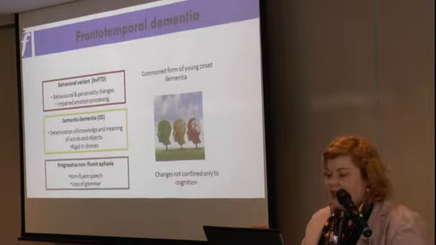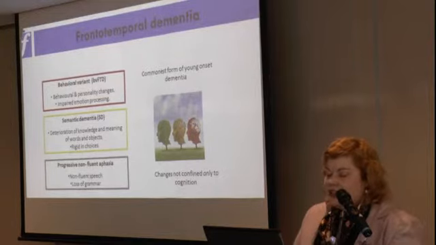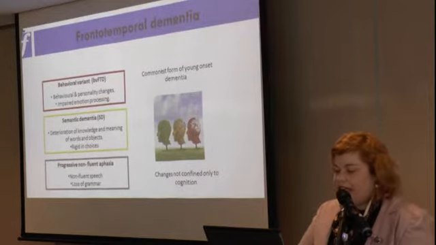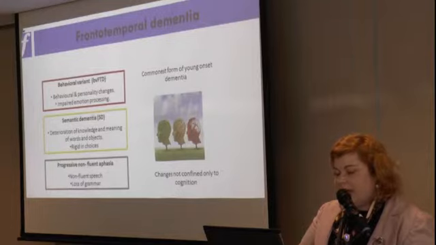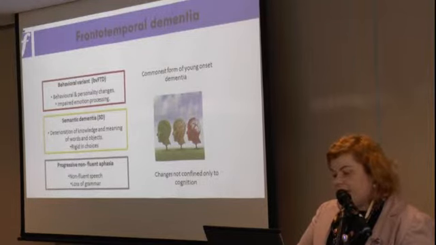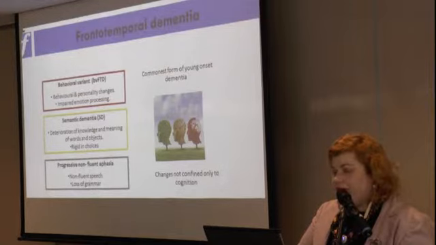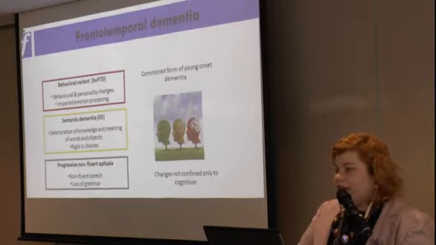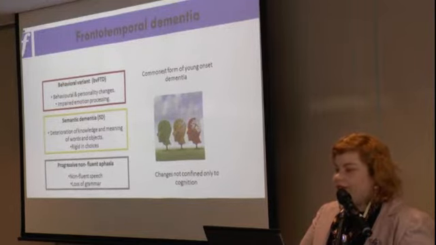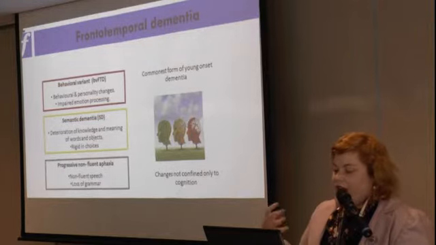The second type of area that patients may develop cognitive change is in their language, and we call this semantic dementia. And patients with ALS can develop this kind of change. So essentially they lose their knowledge of words and the meaning of objects. So these are patients that, for example, the wife will say, "Can you get me the tomato out of the fridge?" And the patient will reply, "What do you mean by a tomato?" or they'll say, what is a credit card? So they've lost that meaning of words and knowledge.